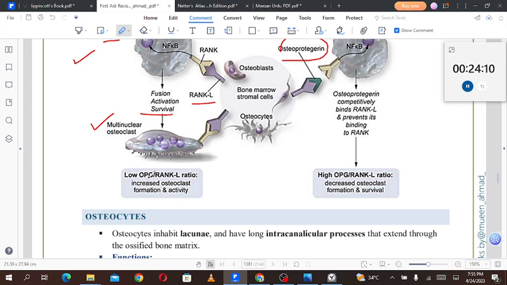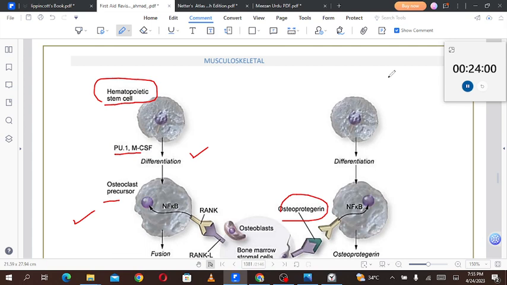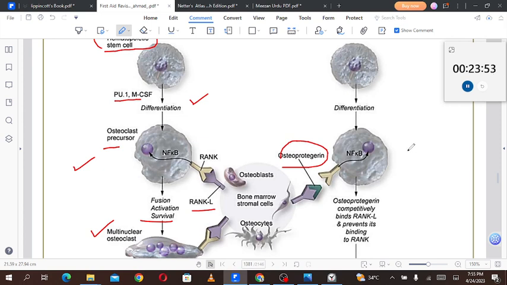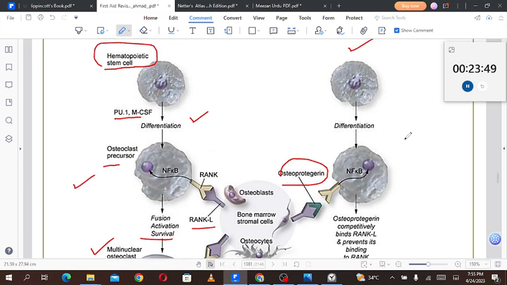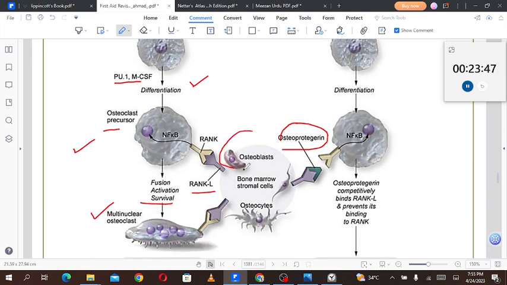So there they have written the low osteoprotegerin to RANK L ratio. When the osteoprotegerin is low and the RANK L is high, there will be a low OPG to RANK L ratio. Increased osteoclast formation and activity, so increased remodeling of the bone will be seen. In the case of osteoblast, the osteoblast is coming from the periosteal mesenchyme, and that will differentiate to form the osteoblast. No, then this is not osteoblast. I'm sorry, this is osteoblast over here.